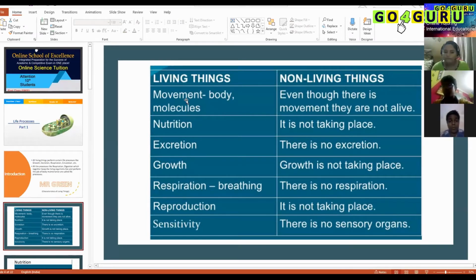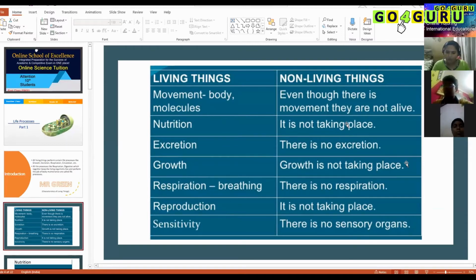Okay, there are different types of movement. One is slithering, crawling, walking, flying, sliding. All these are different types of movement. And next is nutrition. Living things need nutrition to survive, but non-living things don't need anything.